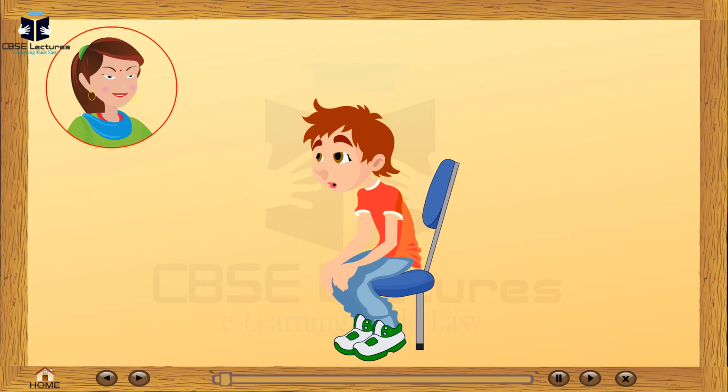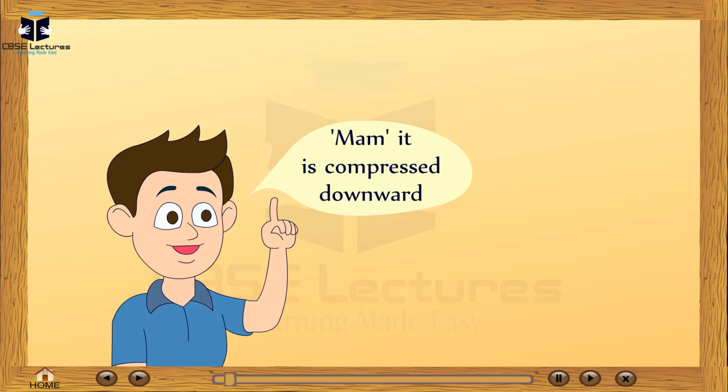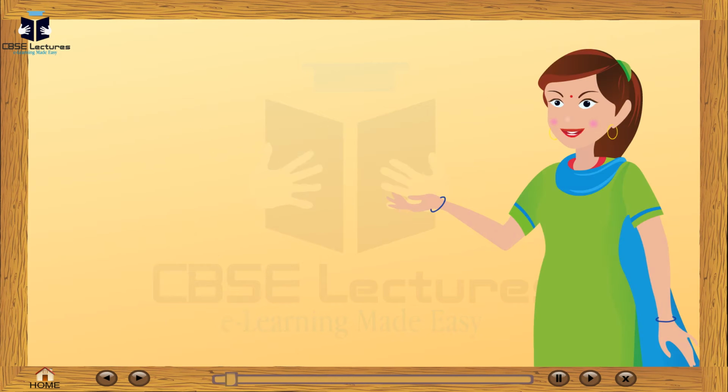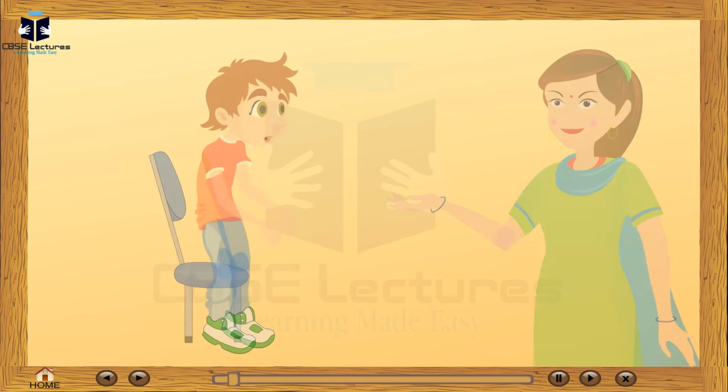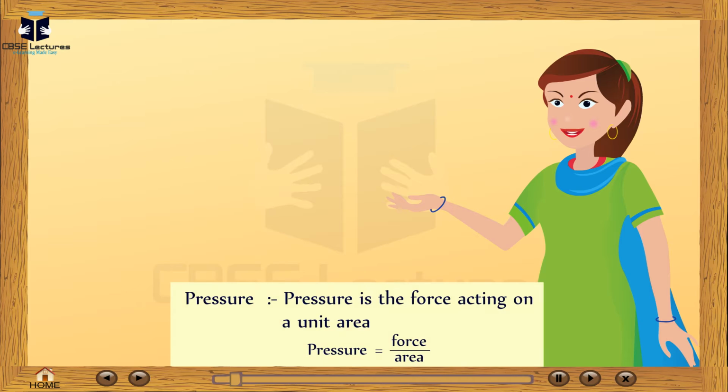Manish, you come and sit on this chair. Have you noticed what had happened to the cushion where Manish sat? Ma'am, it was compressed downwards. Do you know what this phenomenon is called? No, ma'am. This is called pressure. Pressure is a force acting on a unit area.